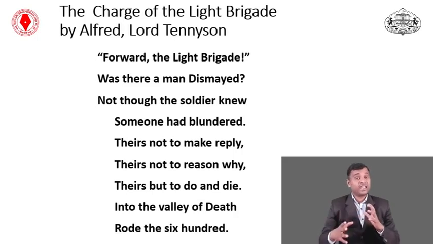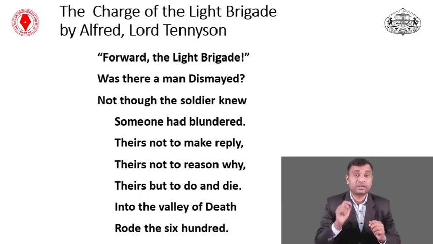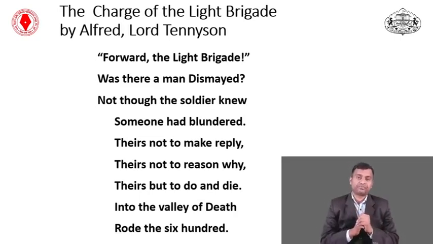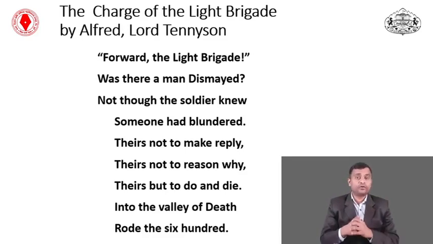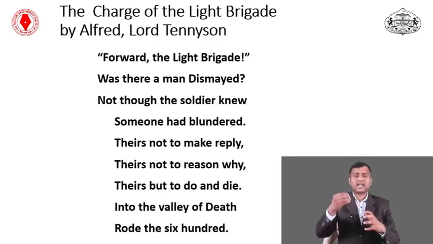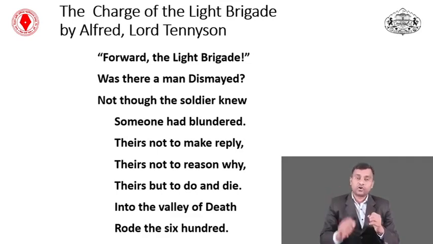Look at the stanza again. I told you the repetition is very important for this poem. Repetition is made for emphasis, to focus on a particular topic, a particular action. Look at: in the valley of death rode the 600. Look at the valley of death. It means that when I go forward, definitely I am going to kill, definitely I am going to die. But still, they rode, the 600.